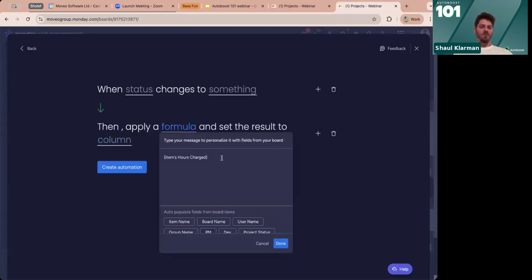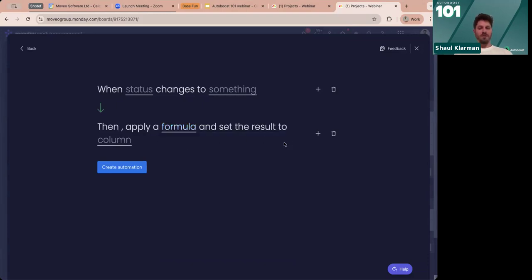Now, not only can we choose a value in this way, we can also perform actual formulas here. So for instance, I can use an if sentence. If hours charged is above a number, if this is bigger than something, then return a value, or return a different value. Okay, so we can use this. And you have our syntax, about all of the options that you have, on our website, in how to use Autoboost. But this is also a place where you can use our syntax and put it here.